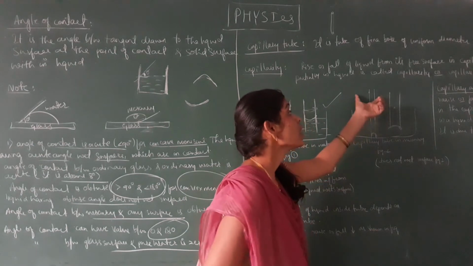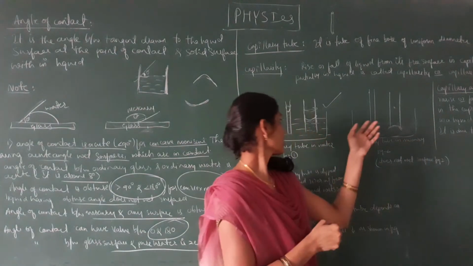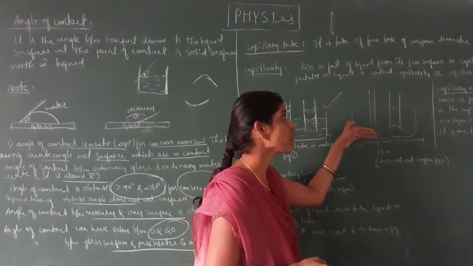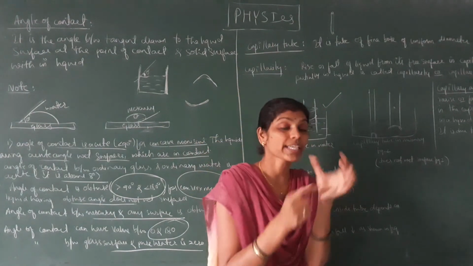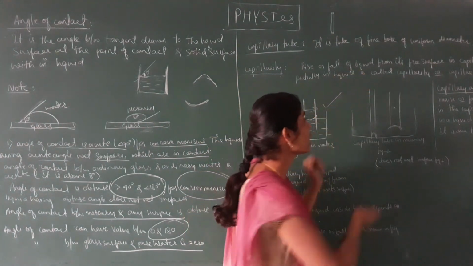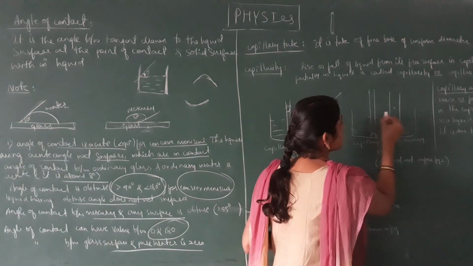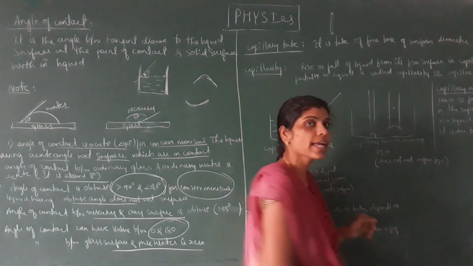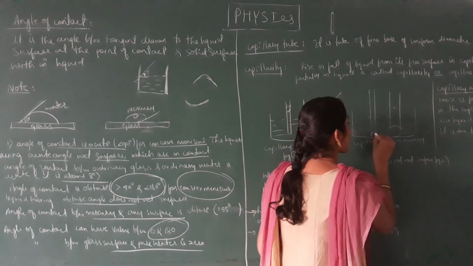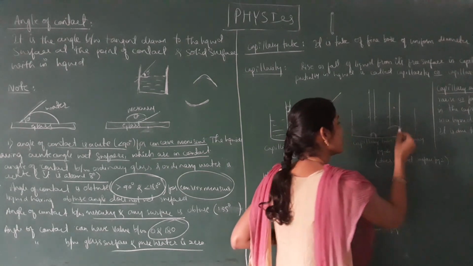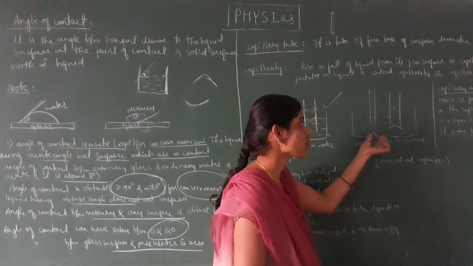Here in the beaker we consider mercury, and in that mercury we dipped the capillary tube. One tube has a smaller diameter and another has a larger diameter, and this is the rise or fall of mercury in the tube. Here it forms a convex meniscus that is